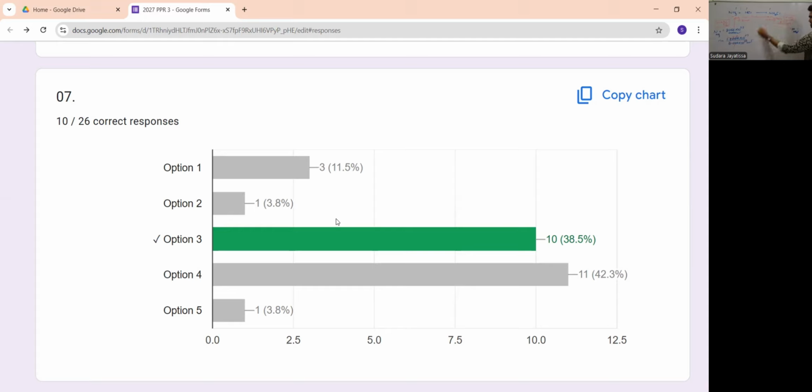In this question, those 11 people who got the answer did the simplifications correctly, but they mixed up the volume. The question is asking for the volume in decimeter cube, but in your answer you will be getting the volume in meter cube. That's the problem. You have to convert that meter cube again into decimeter cube. So those 11 students did not convert the meter cube into decimeter cube. That's why they got it wrong.